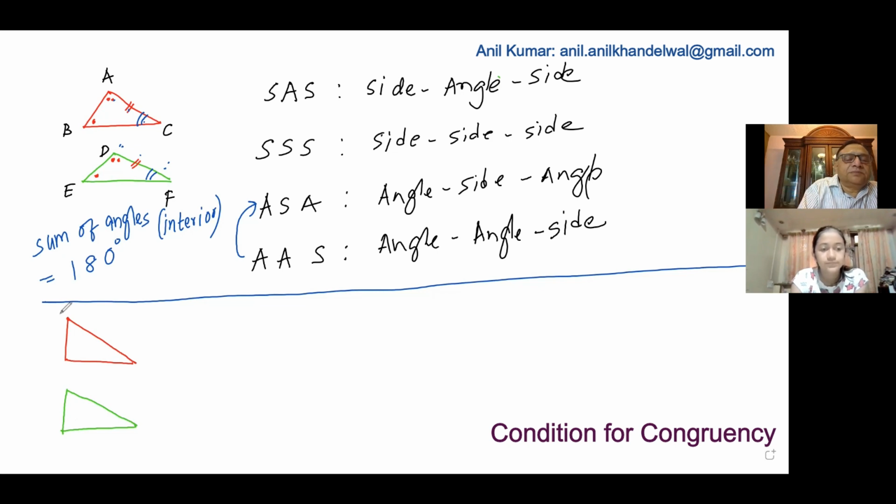Now, let me label this as PQR, LMN. In this case, we are already given that they are right angle triangles. They are special cases. Now, look here. If I'm looking for three sides, do I need three sides in this case?